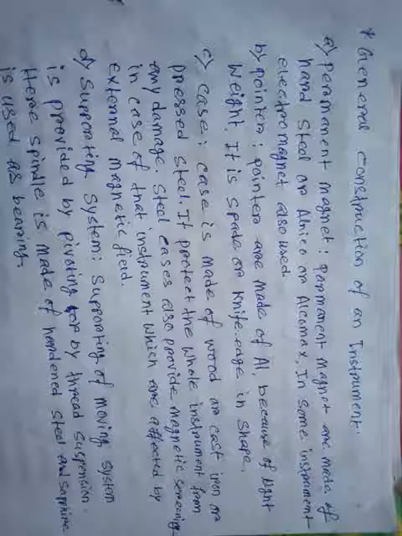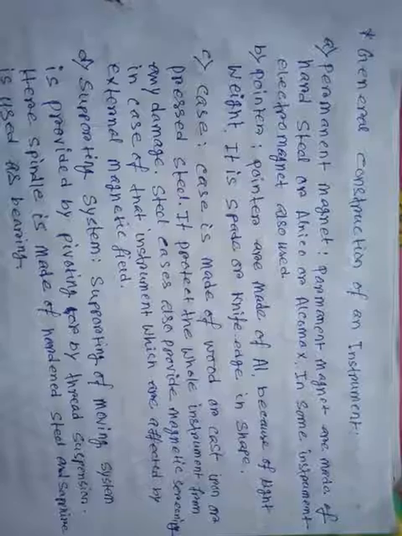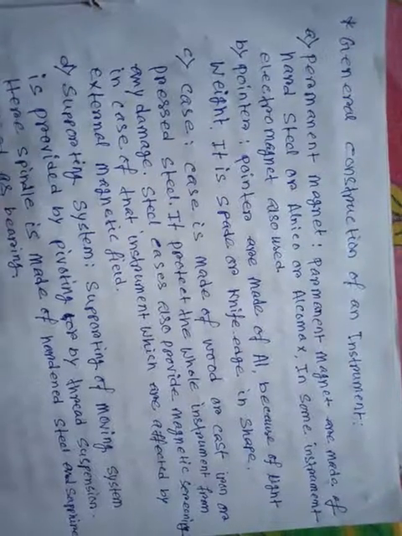Next is the general construction of an instrument. This portion will look at the general construction of an instrument. Option A is a permanent magnet. This permanent magnet is one type of material that is used in the measuring instrument.